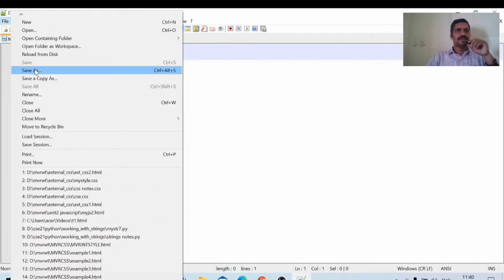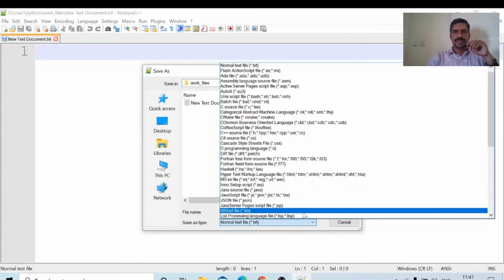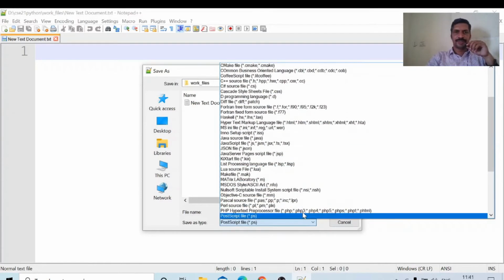File, Save As. What is the name of this file? myfile1. The extension of a Python program is .py. My file, what is the type of the file? Python.